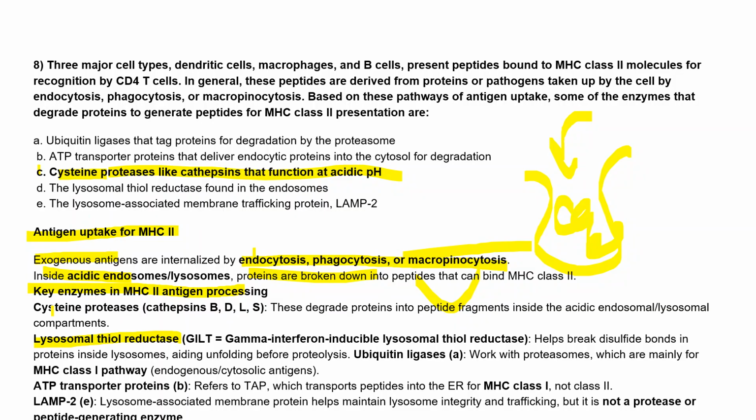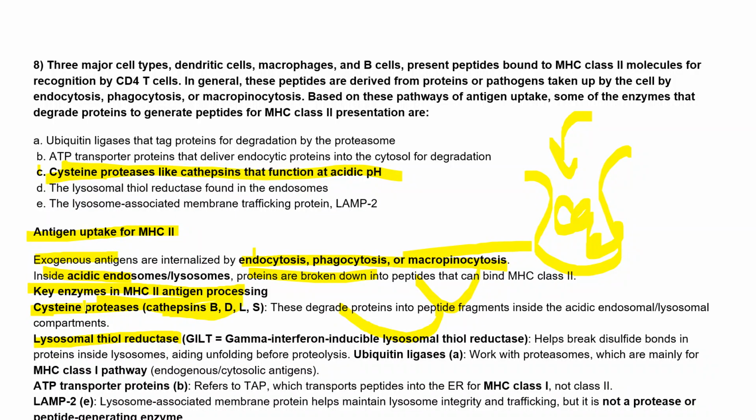The cysteine protease degrades the protein into peptide fragments only in acidic conditions. So in the question, based on this pathway of antigen uptake, the enzymes that degrade the proteins to generate peptides are mostly the cysteine proteases, which we also call cathepsins.